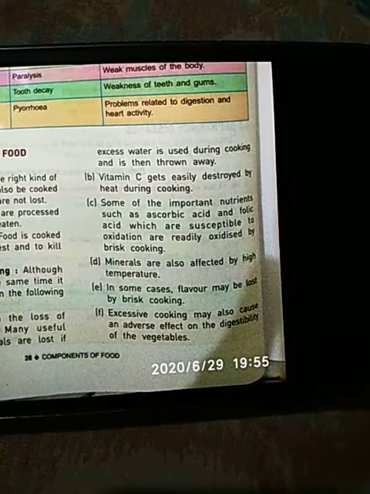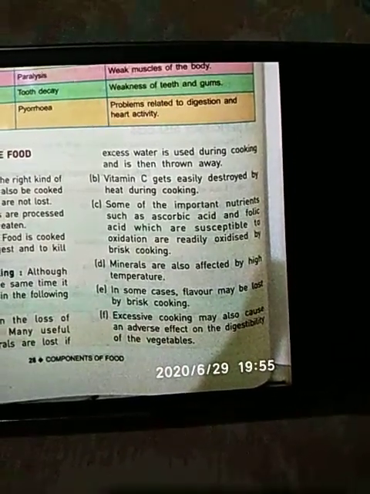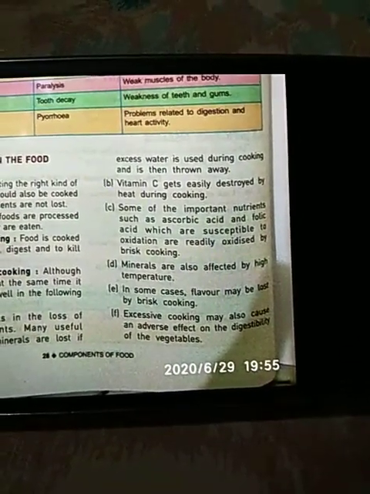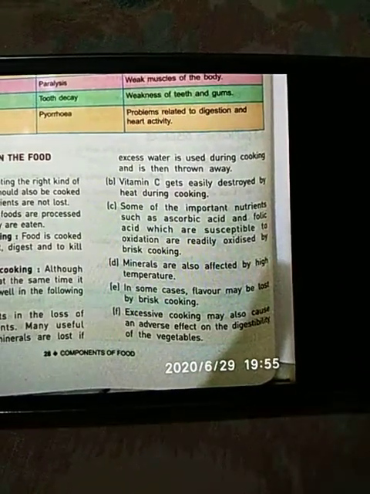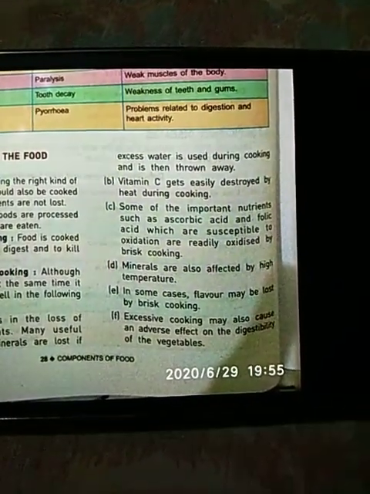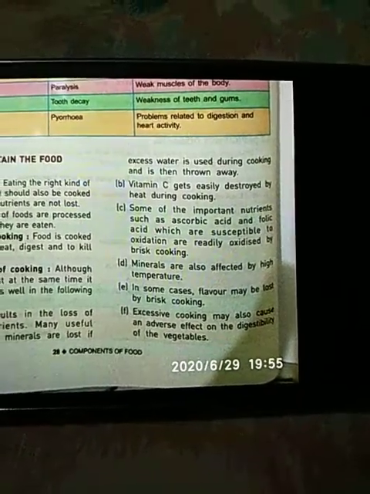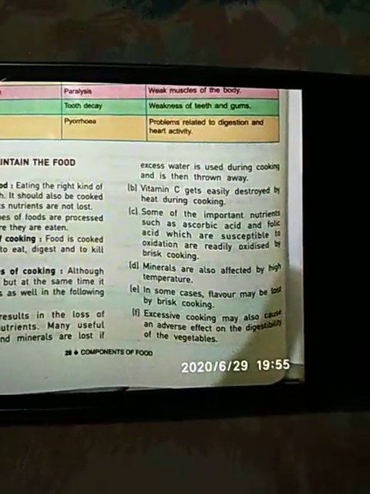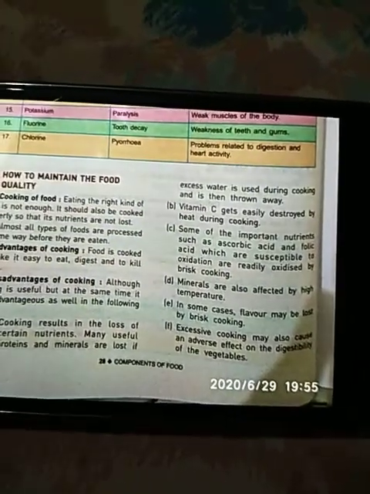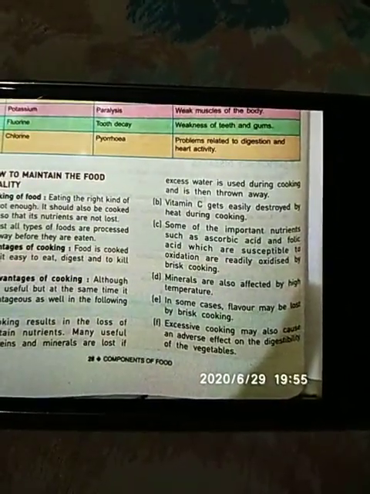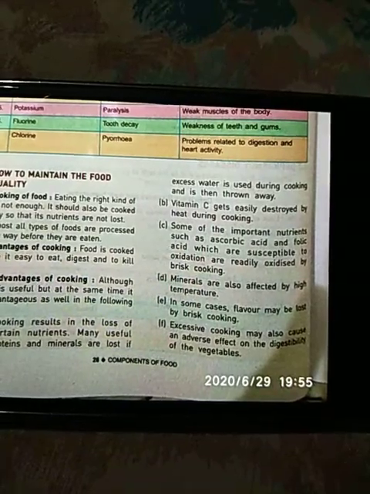Minerals are also affected by high temperature. In some cases, flavor may be lost by brisk cooking. Excessive cooking may also cause an adverse effect to the digestibility of the vegetables. If vegetables are cooked for an excess amount of time, all the nutrients get dissolved, they get cooked away.